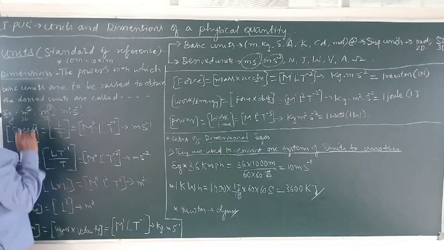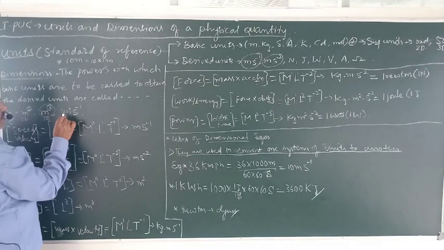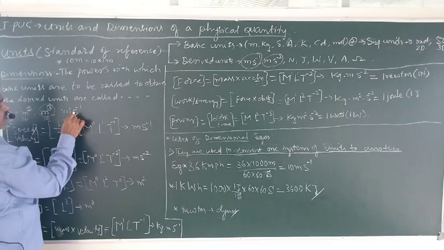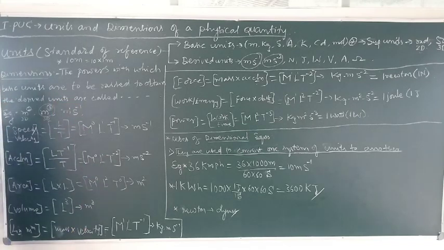Meter per second is speed. These powers: the dimension of length is 1 in speed. The dimension of time in speed is -1. Make it very clear.